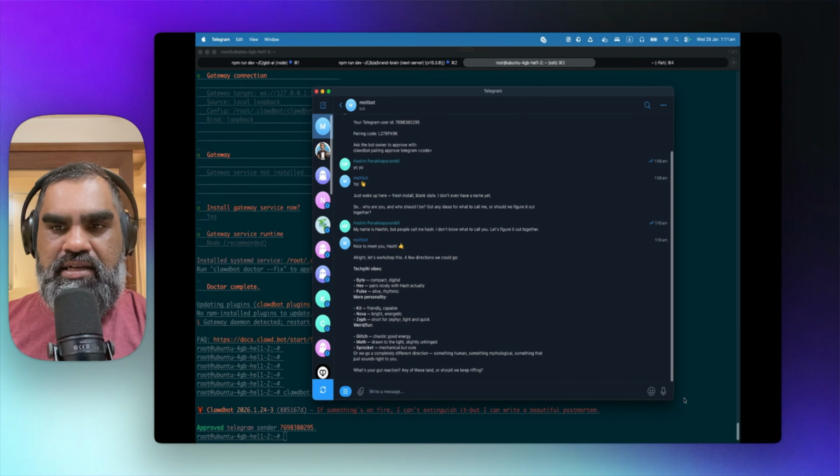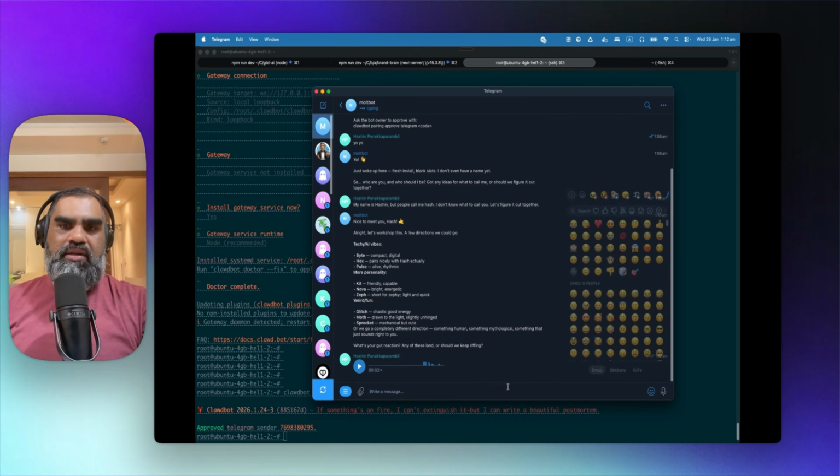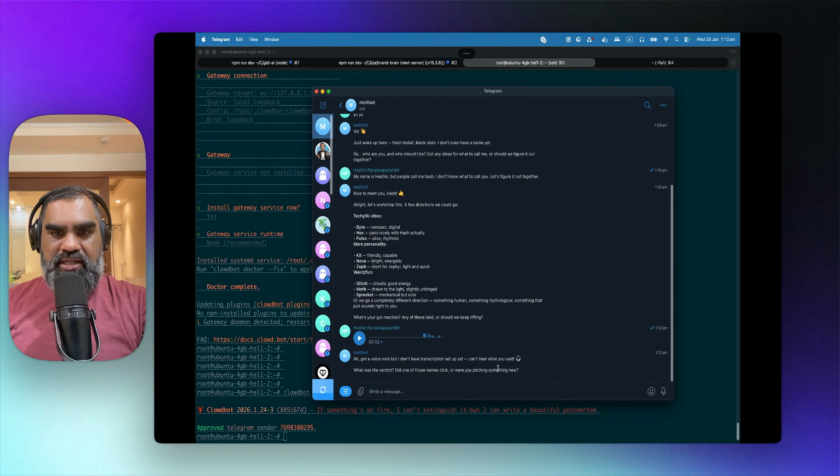I want to see if I can send a voice message. Sprocket is good. And that works. I don't have transcription set up yet. Can't hear what you said. Sprocket is good. I'm using HTTPS. And that's why I'm talking to the mic and it transcribes into the text box here.